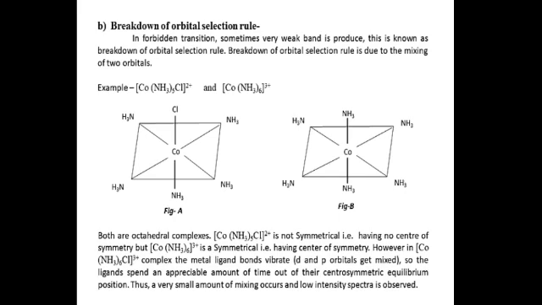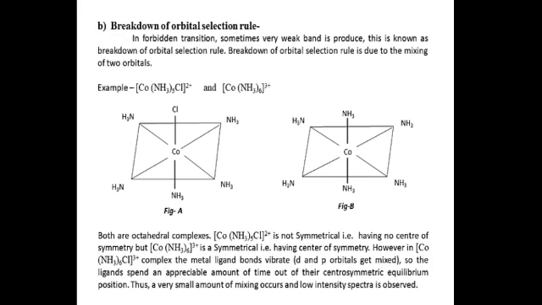Second one is breakdown of orbital selection rule. In forbidden transition, sometimes very weak band is produced. This is known as breakdown of orbital selection rule. Breakdown of orbital selection rule is due to the mixing of two orbitals.